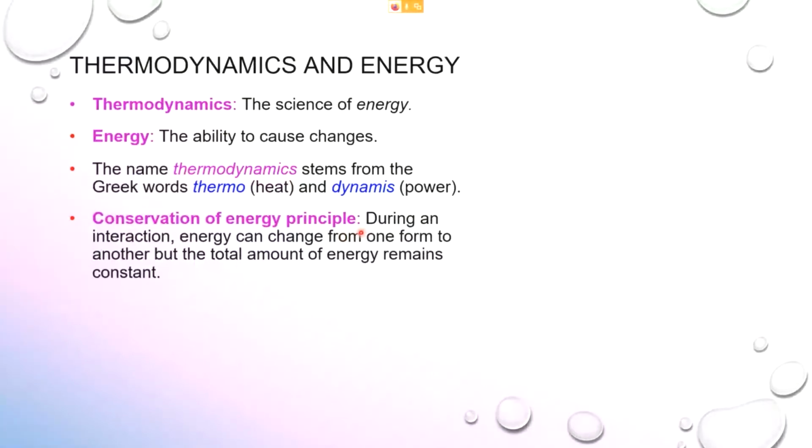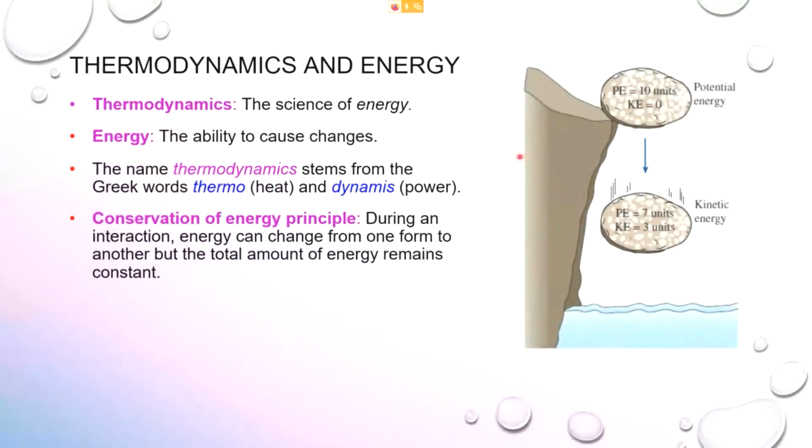In this principle, energy cannot be created and energy cannot be destroyed. Energy changes from one form to another, for example from heat energy to work done, or kinetic energy to work, or potential energy to work, and so on. So the total amount of energy remains constant.